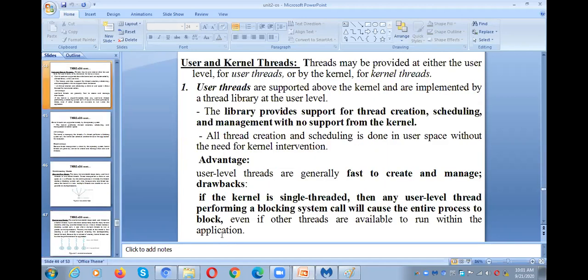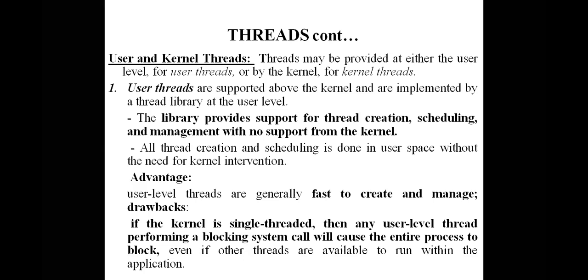And the next, how many types of threads are there? There are 2 types of threads. The first one is a user thread and the second one is a kernel thread. As the name indicates, you need not go through the entire slide. You need not worry about all this white paragraph information. You need not verify or remember it. Just remember this simple point: user thread and kernel thread. There are 2 types of threads.